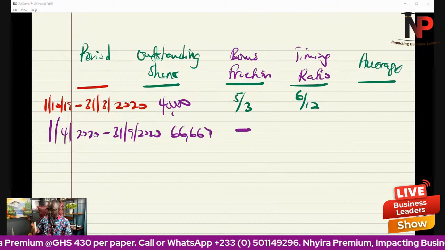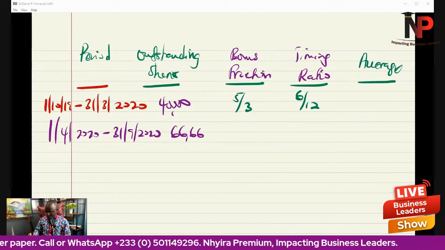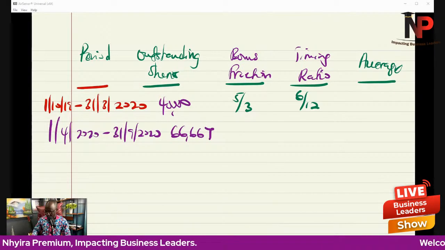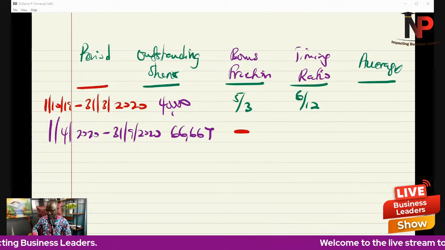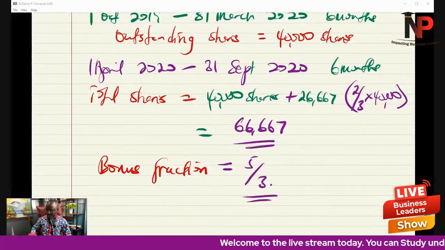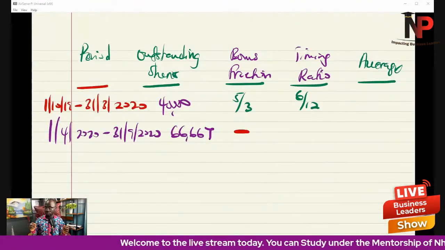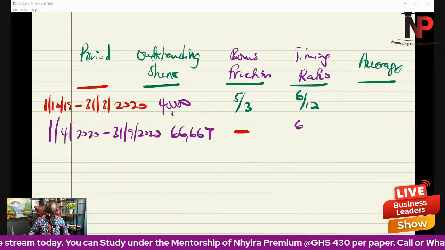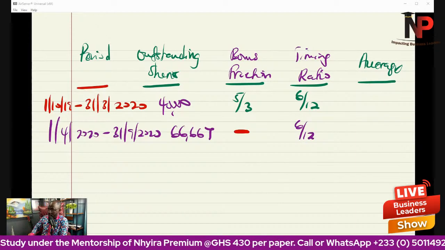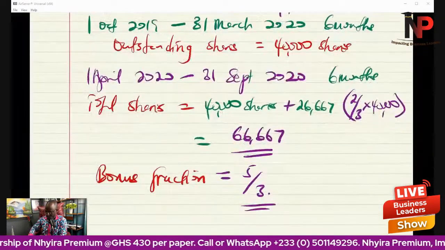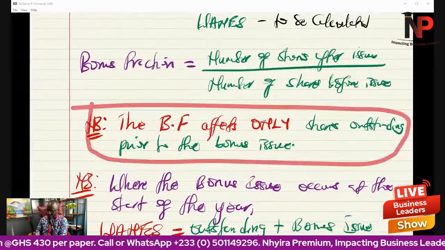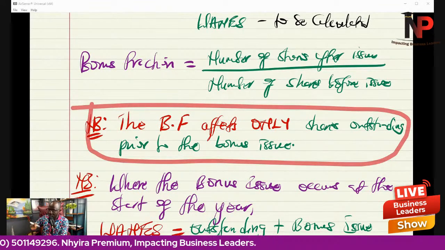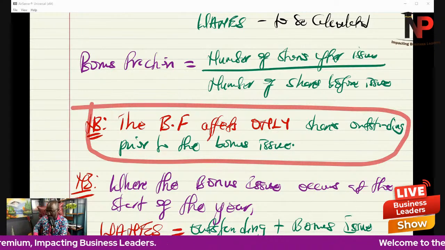The bonus fraction will not come again. Why? Because I said that the bonus fraction affects only the shares outstanding prior to the right issue. So after the issue, the bonus fraction will not have any effect on the 66,667, but our timing ratio 6/12 will come in. Are you following? That is the principle. That is the meaning of the statement we made here, that the bonus fraction affects only shares prior to the right issue.